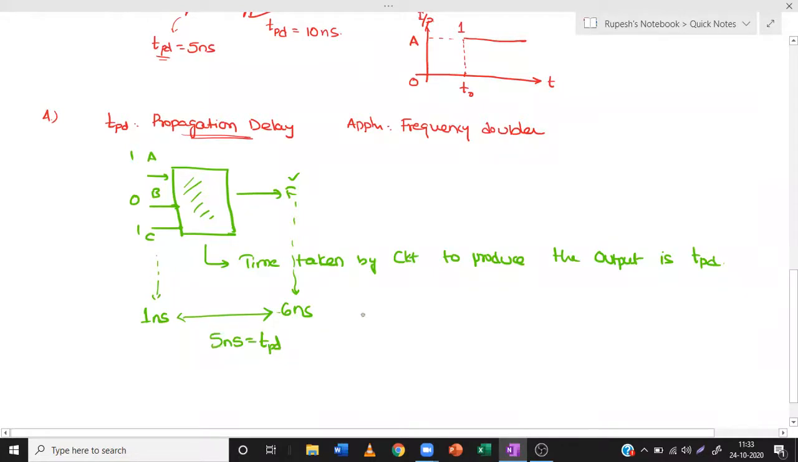Why will a propagation delay occur? What is the reason for the occurrence of any propagation delay? The reason is, first of all, if you apply an input, what is input? Input is a disturbance to the system.